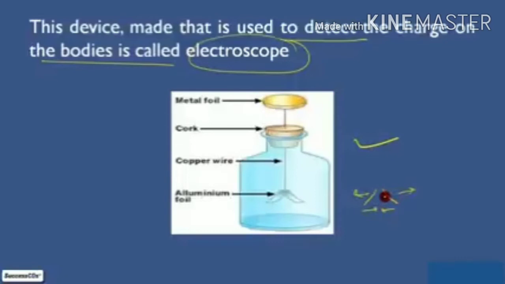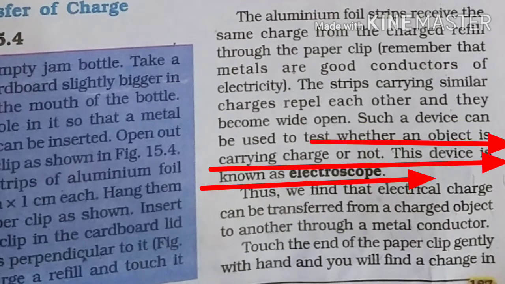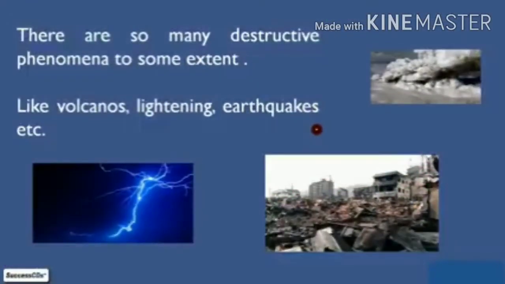In the same way, in the activity we have made a device which is used to detect the charge on bodies. Such a device is called an electroscope. So the device that can be used to test whether an object is carrying charge or not is called an electroscope.